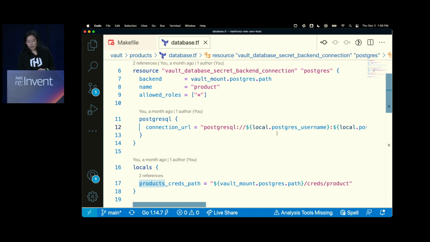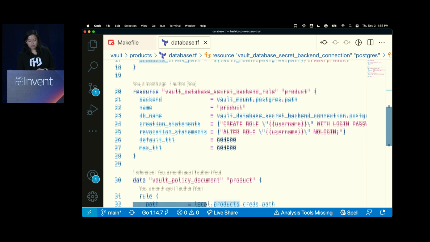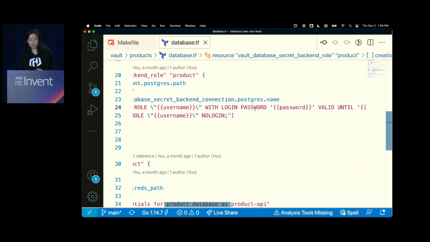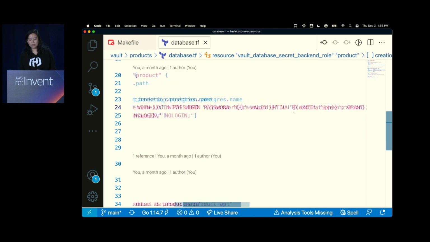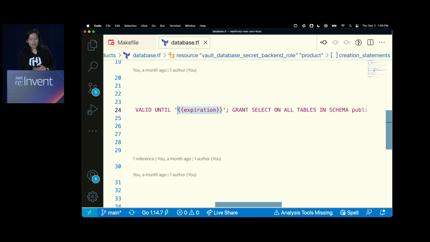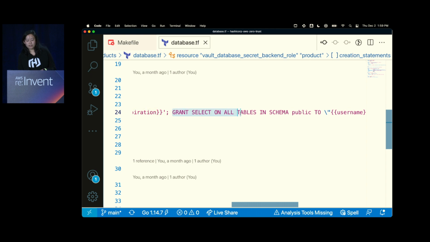Something that is also important to recognize is that when you create a backend role, this is what Jeff was mentioning before, if you have a role, you need to associate a statement with it. This statement is a database statement, and it's allowing me to create a database role for the username, password, and set an expiration. So this allows Vault to set an expiration for the specific user that is being created. You'll notice the permission here is granting select on all tables. This is a read-only command.